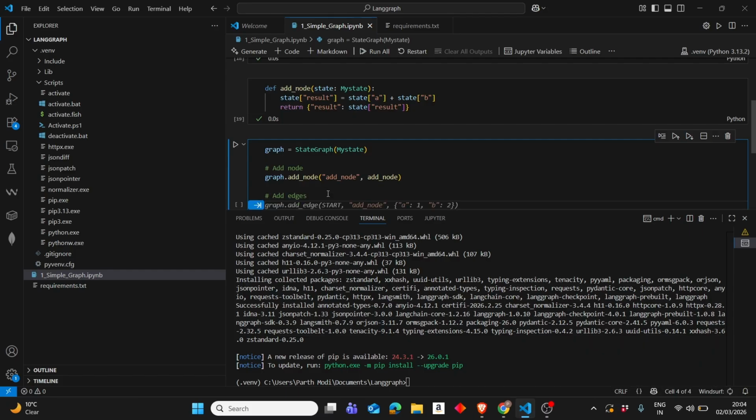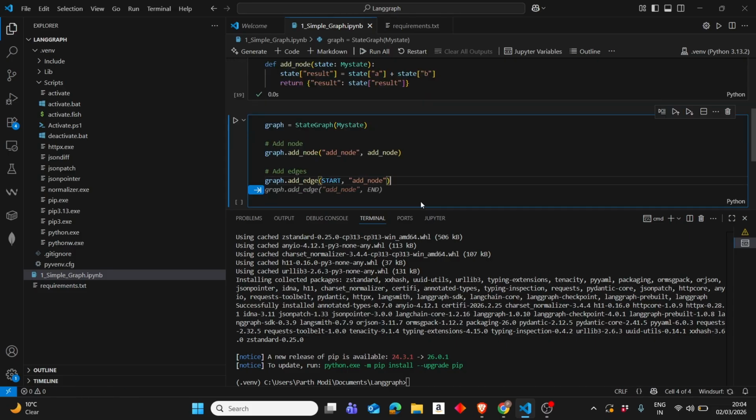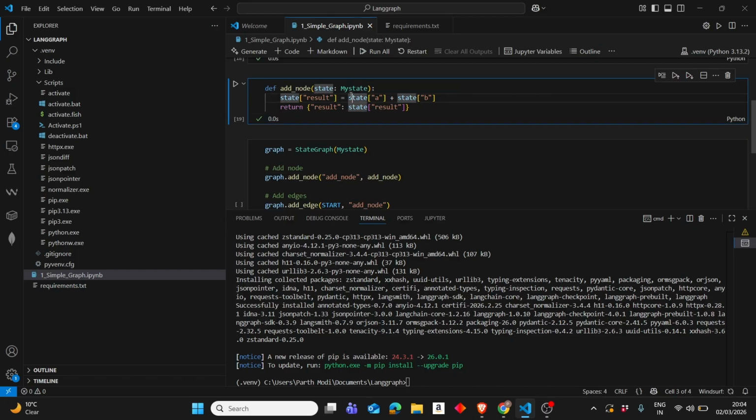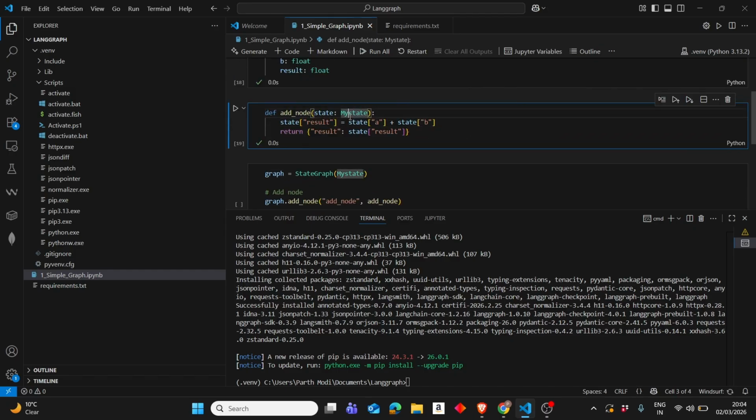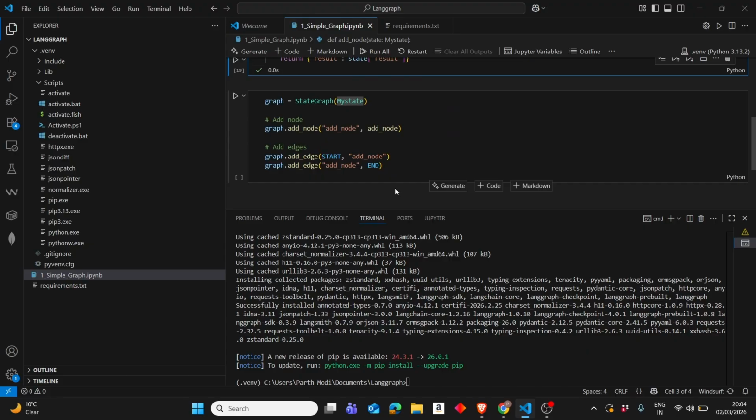graph.add_edge. It's suggesting, see, it starts from START and it connects to add_node, which is correct. Then from add_node, it goes to the END. Simple. So our graph is complete now. We already added the node and START connects to that node. This is add_node. And the functionality of add_node is here, in which the state goes, and this is our state. And this is add_node, END node.